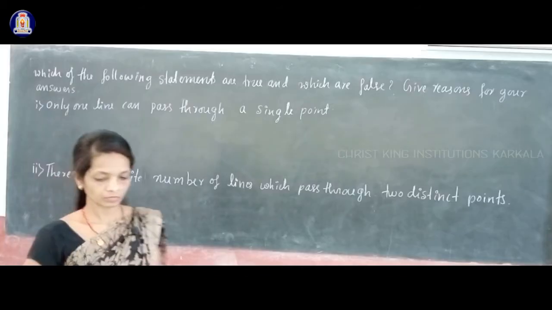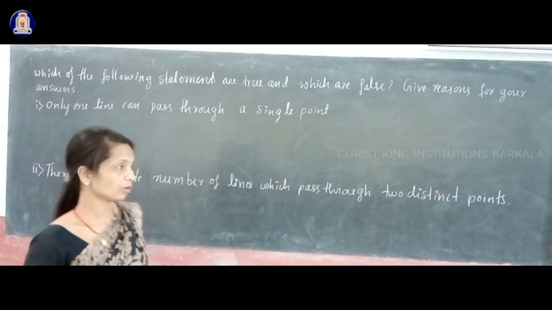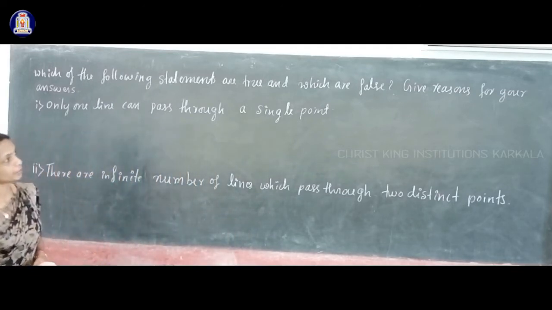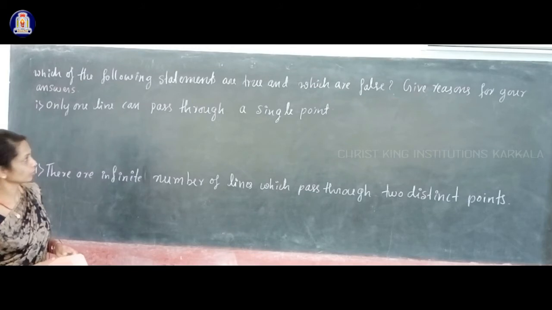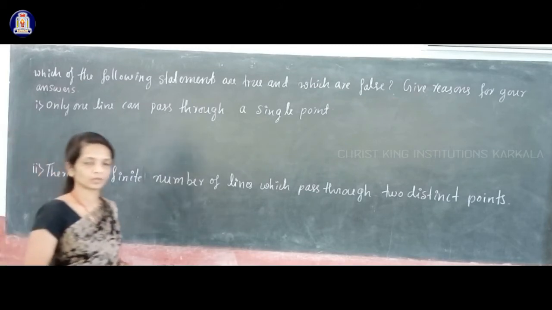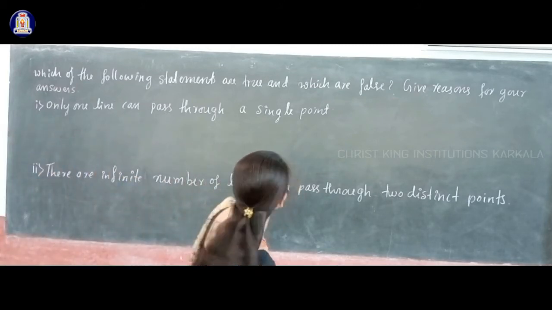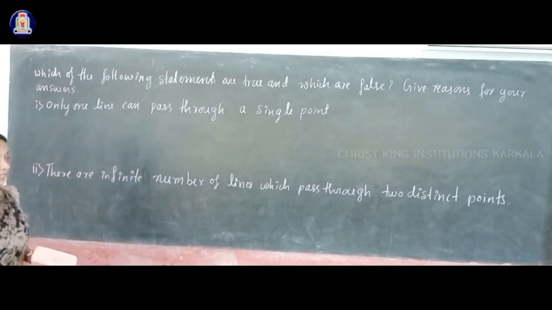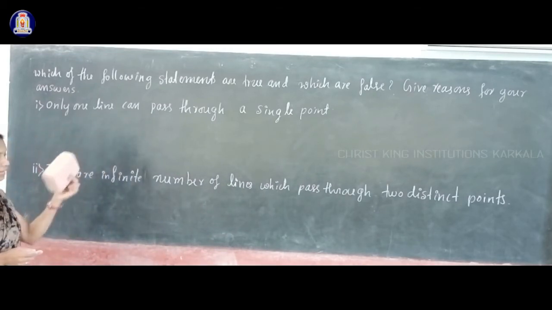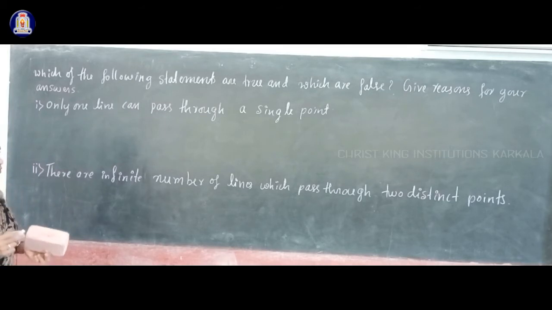Next, which of the following statements are true and which are false? Give reasons for your answer. First one: only one line can pass through a single point. Only one line can pass through a single point.